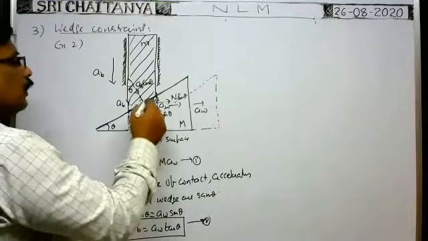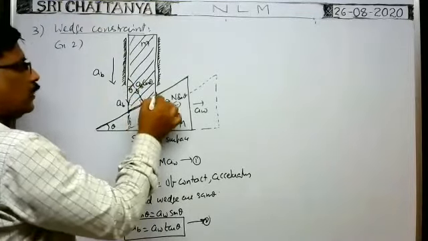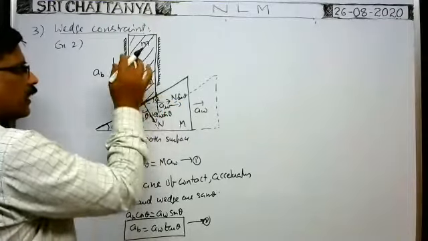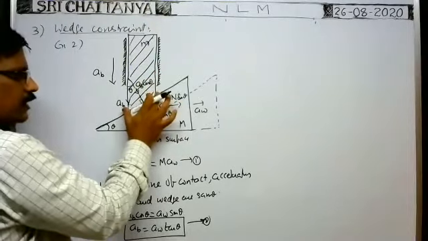Okay, now here the condition is perpendicular to the plane of contact. This is the plane of contact of the block and wedge or inclined surface.